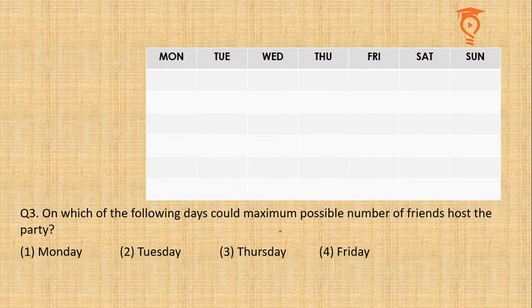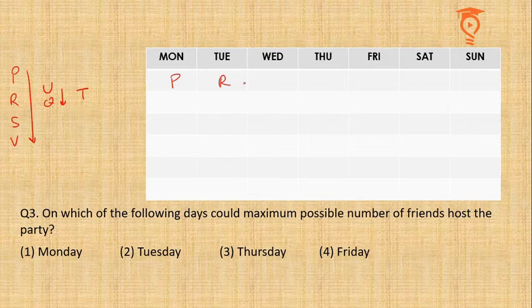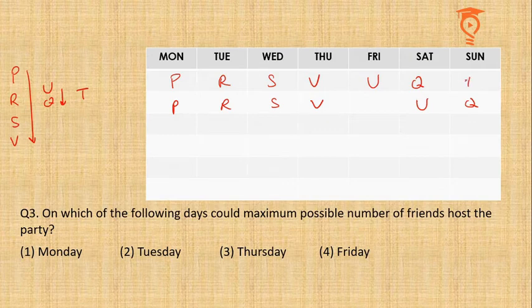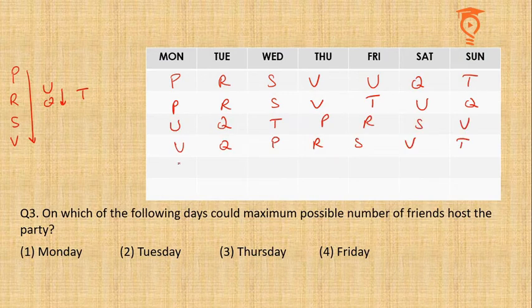Third question. On which of the following days could the maximum possible number of friends host the party? For this, I have already made this table. Let us try to figure out. First, we need to understand the prescribed orders given by the question. PRSV in this order. The other order is UQ, and the person alone is T. What if I start with P on Monday? There are two possibilities. Either UQ are placed on Friday, Saturday or on Saturday, Sunday, and T on the remaining day. If I start with UQ, then also there are two possibilities, T here or P here. And if we start with T on the first day, then also there are two possibilities.